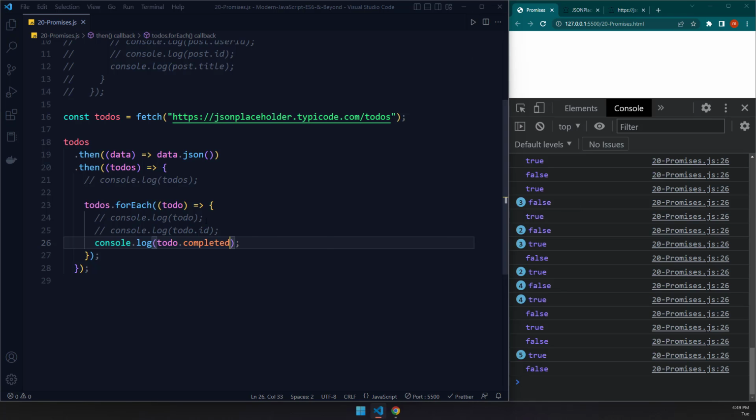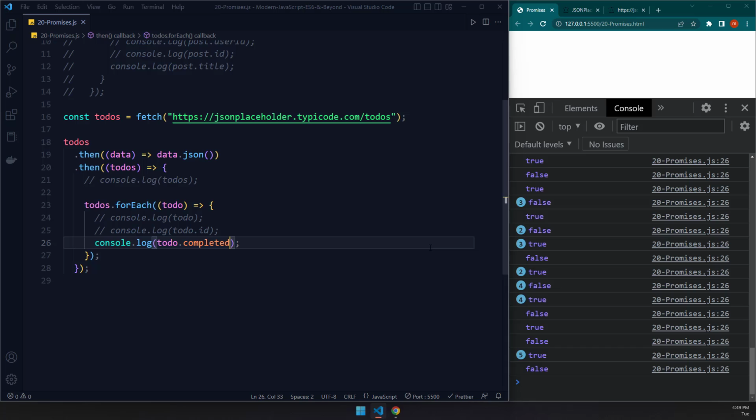So in this way, you can actually work with these, and you already know how you can use template strings. So what you could do is grab all these to-dos, and for every to-do, you could create an li. I've already shown you how you can do that. And then you will have a complete application that is actually talking to some sort of server. And that is going to be it for this lecture.